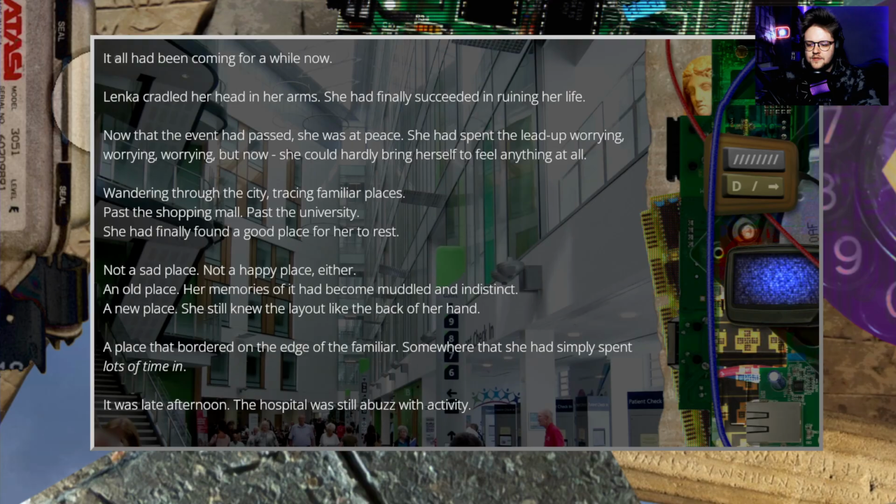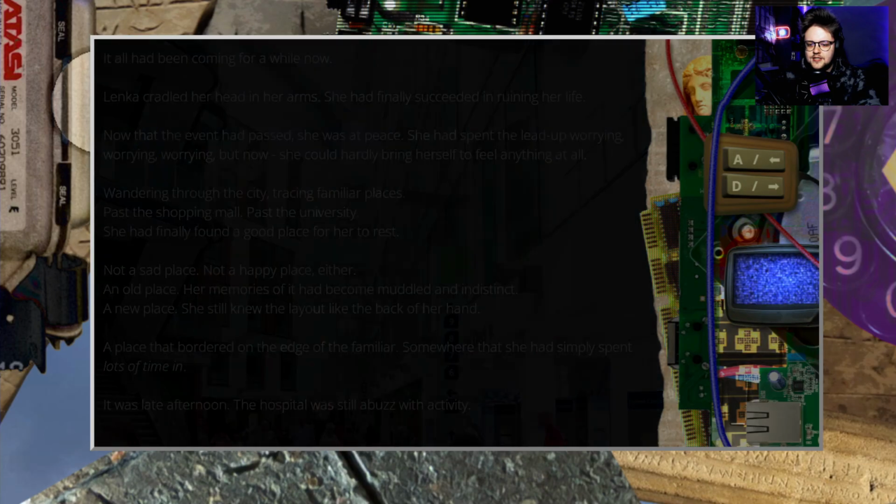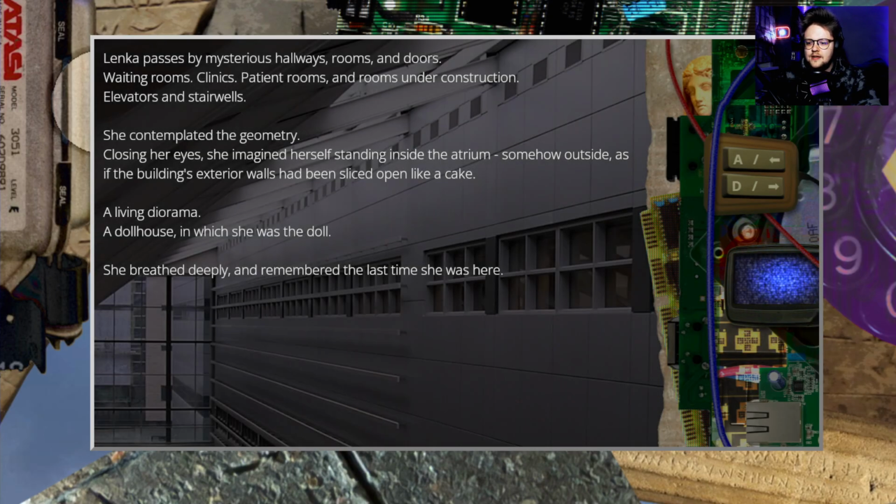It was late afternoon. The hospital was still abuzz with activity. Lenka passed by mysterious hallways, rooms and doors, waiting rooms, clinics, patient rooms and rooms under construction, elevators and stairwells. She contemplated the geometry. Closing her eyes, she imagined herself standing inside the atrium. Somehow outside the building, exterior's walls had been sliced open like a cake. A living diorama. Dollhouse in which she was the doll. She breathed deeply and remembered the last time she was here.